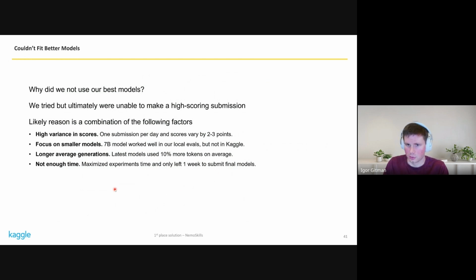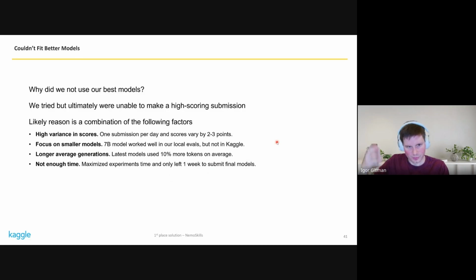We did have our local evaluations, of course, but as you saw, the 7B model worked really well in our local evaluations, but somehow we never saw a high score with it in Kaggle, even though we could do more generations and it was more stable. So we did spend a lot of time focusing on smaller models, in particular 7B, but that might have been a mistake, because maybe our local distribution in evaluation doesn't match what we had in Kaggle, or maybe smaller models just can't solve a few particular hard problems, or something else. But yeah, we did spend quite a bit of time without any benefit here.